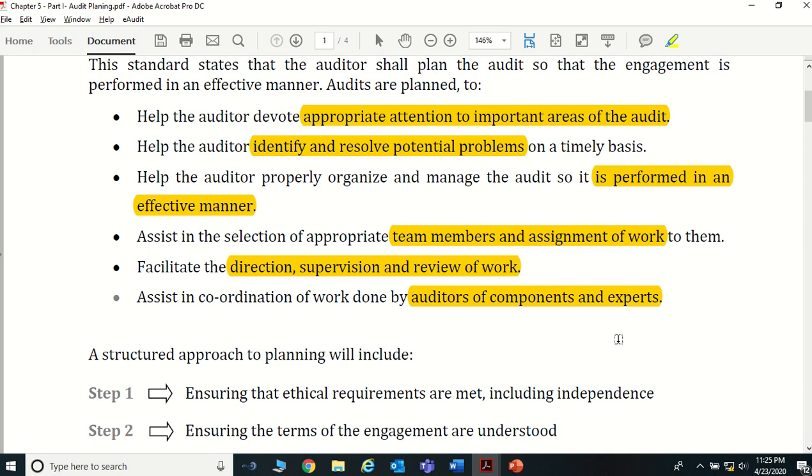Or sometimes there may be instances where you get some expertise work. Say, for example, assume that you are doing an audit in a company that's selling gem jewelry, right? In that case, to validate the gems and jewelry, you may not have expertise knowledge in your firm, because you are an accounting firm, an audit firm. You don't have any specialists who have the capacity or the expertise over gem validation.